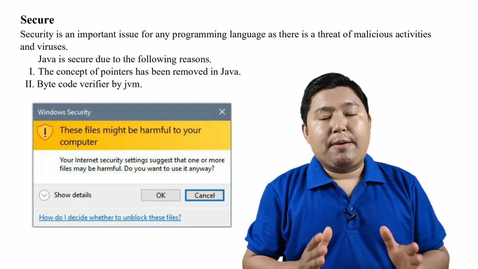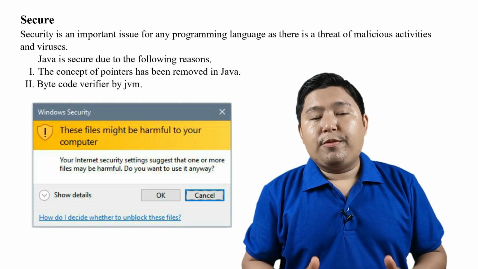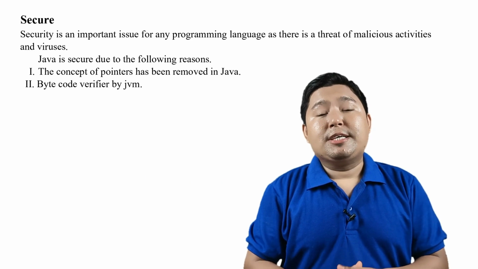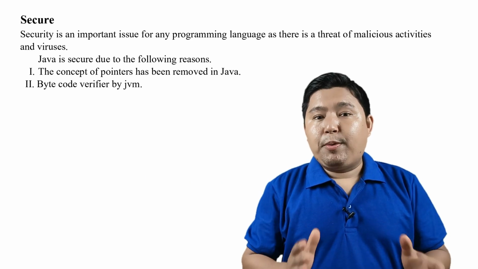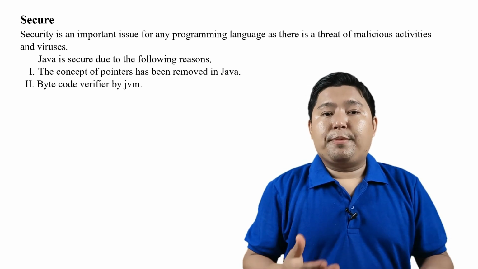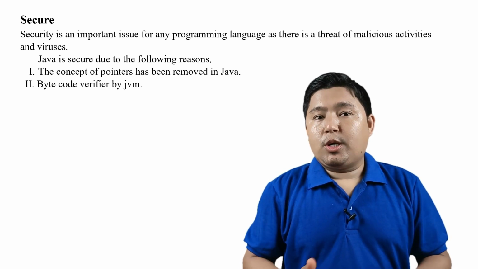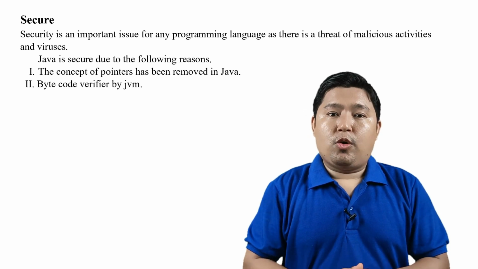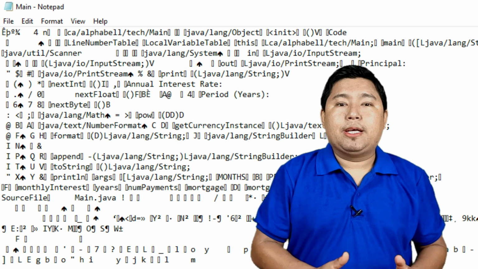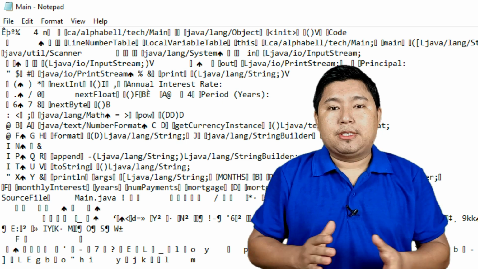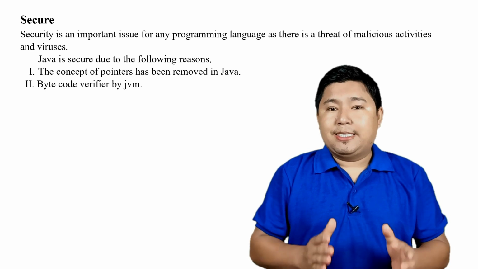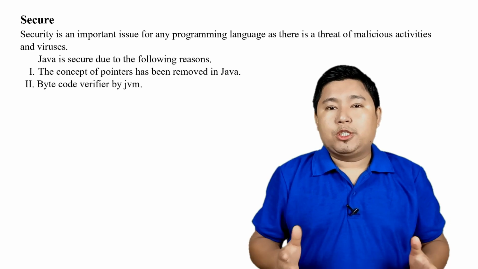But if you download Java bytecode, Java software from the internet, then this type of message does not show, because the JVM checks the bytecode before execution. The JVM checks whether the code is in the correct format or not. If it is correctly formatted, then the program gets executed. Otherwise, it blocks illegal code from outside so that viruses don't enter the system. This is the reason that makes Java more secure.